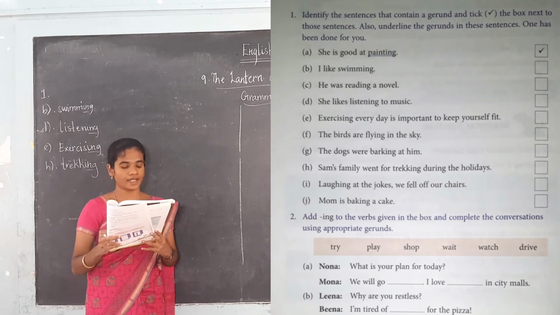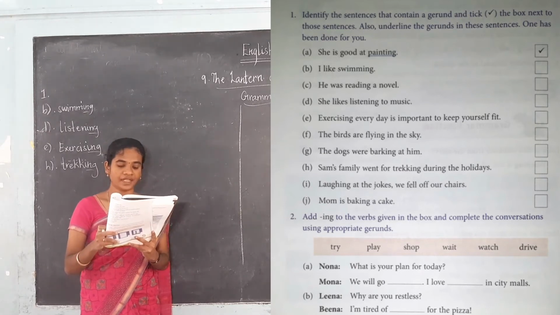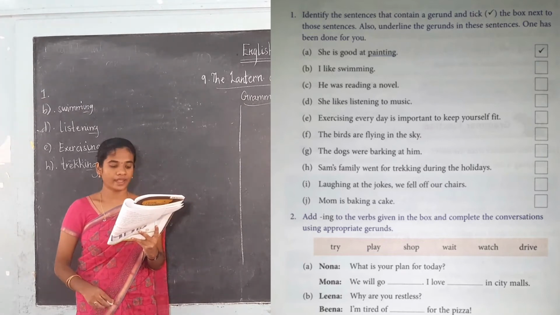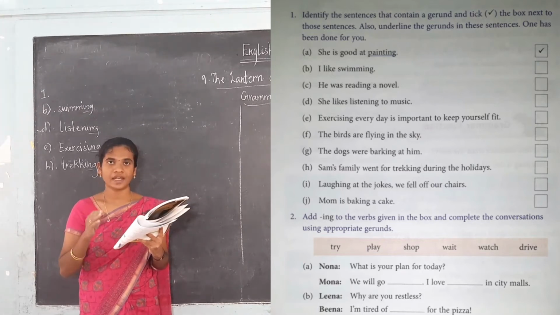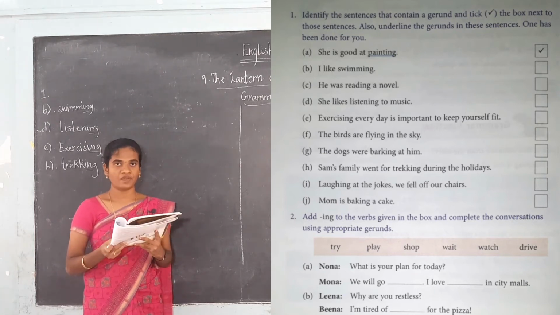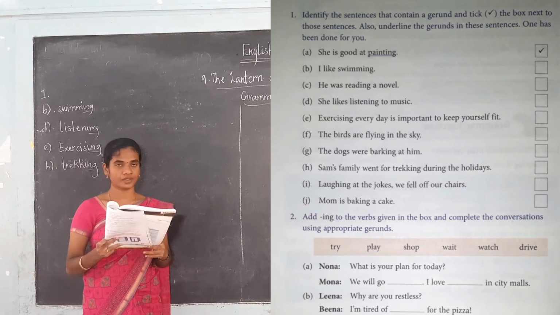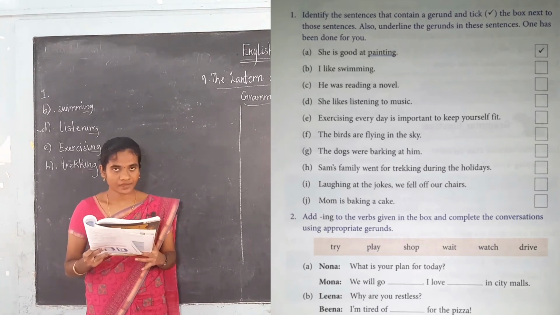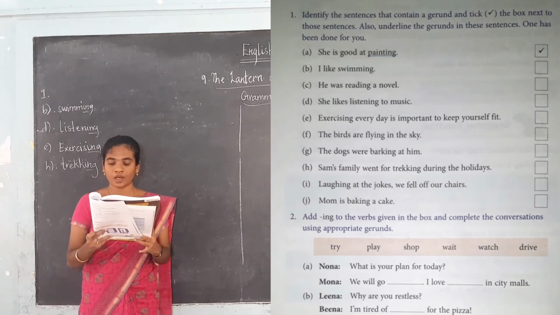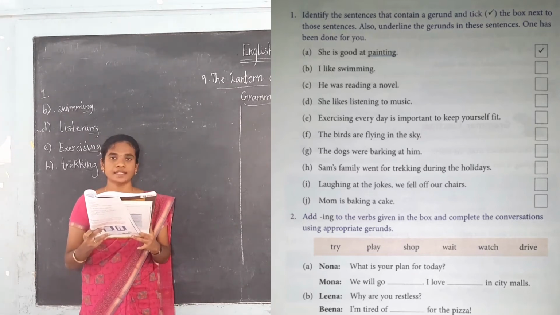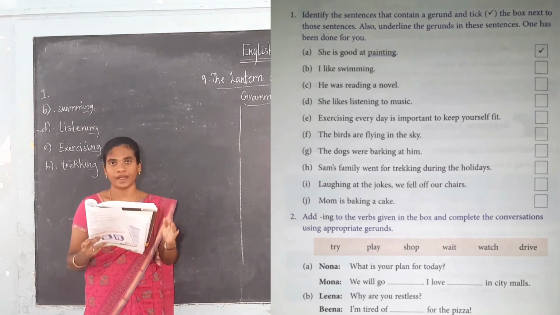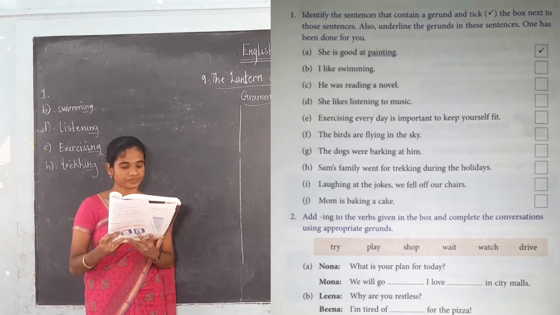See the second exercise: add ing to the verb given in the box and complete the conversation using appropriate gerunds, okay. So in the box they are given a list of verbs. To the verb you have to add ing, and complete the conversation using the appropriate gerund. So what are the words given? Try, play, shop, wait, watch, try, okay. These are some of the verbs that have been given for you. To the verb you have to add the ing, okay.